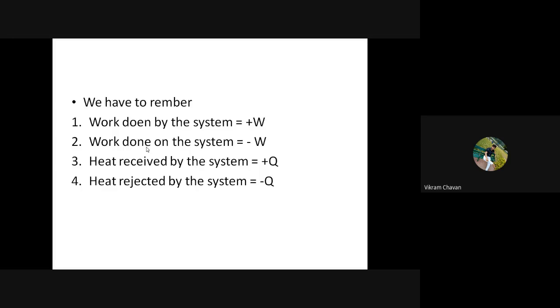And heat rejected by the system will be equal to negative energy, that is minus Q. Heat rejected by the system will be considered as minus Q. Over. Shall we move ahead to the next point?